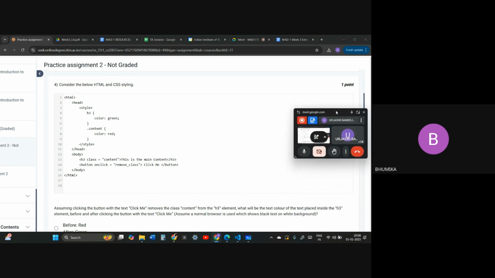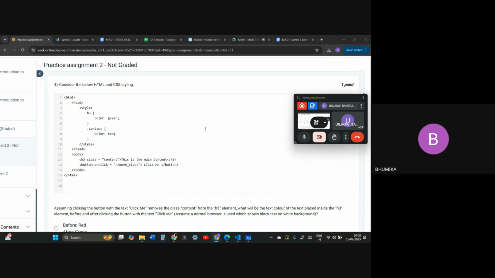What type of styling is this? Element styling only. When we say color, this actually means the text color by default. No, ma'am, in the fourth line, the color green, which type of styling is this? Element styling only. This will be internal styling.